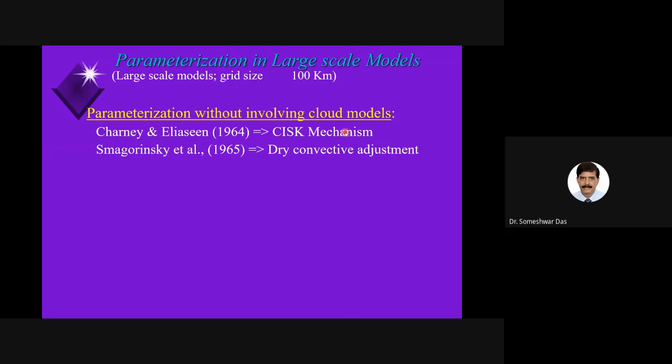Then another category, proposed by Smagorinsky et al. in 1965, was the dry convective adjustment. It was a simple way of adjusting the lapse rate. The name implies that when the atmosphere is dry, convection can still occur. Right, convection can occur even when the atmosphere is dry, because of the strong heating of the Earth's surface. And when the heating takes place, the lapse rate will increase, right?